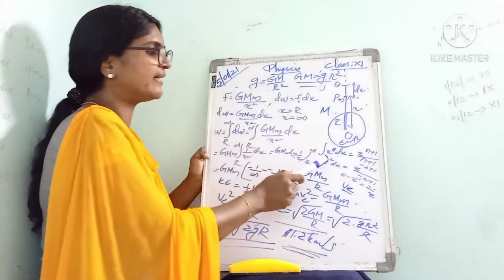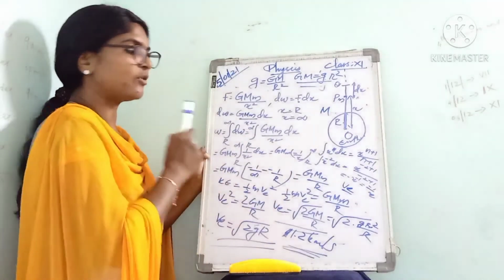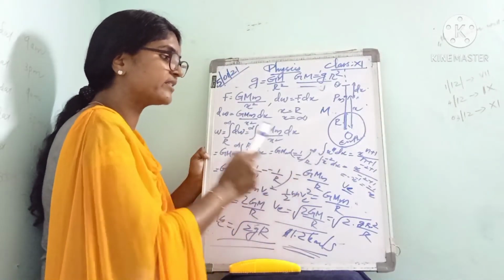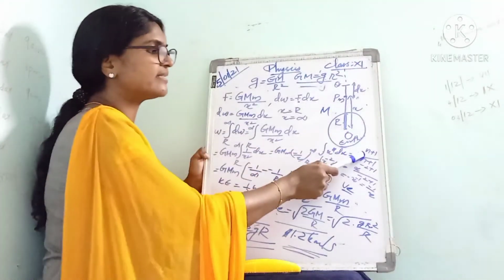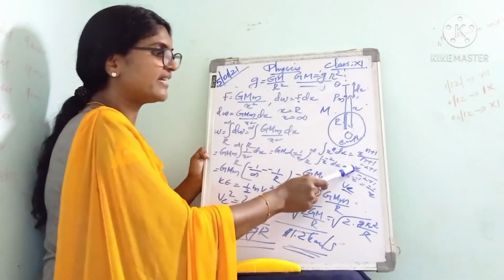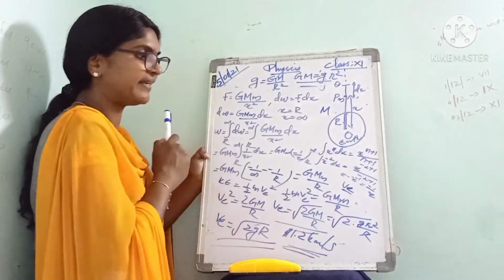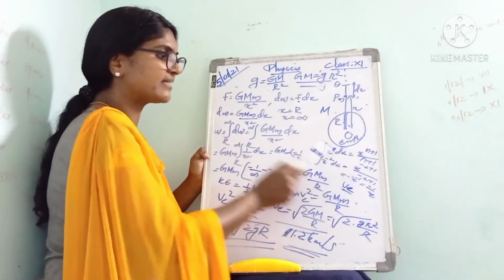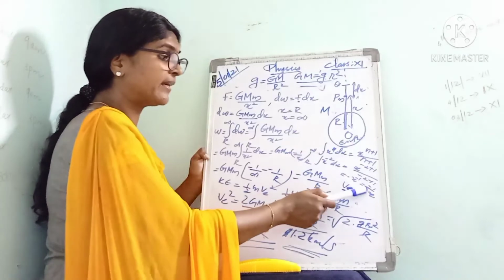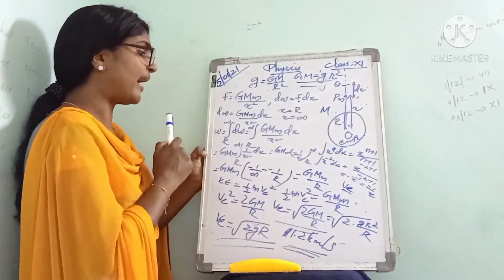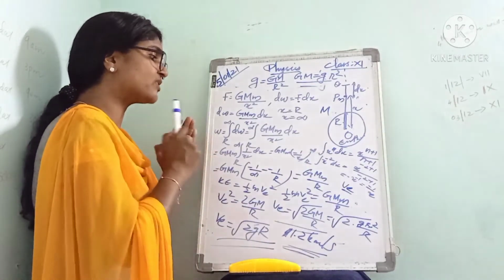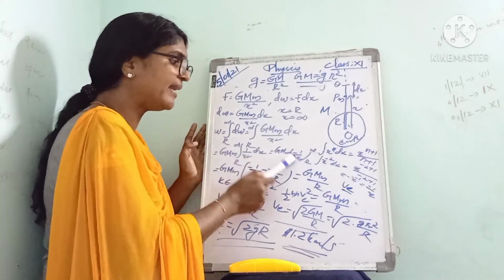1 by x square can be written as x raised to minus 2. So we have to find integral x raised to minus 2 dx by applying this formula. So x raised to minus 2 plus 1 divided by minus 2 plus 1. So we'll get minus x raised to minus 1. That can be written as minus 1 by x. So actually the integral of 1 by x square dx is minus 1 by x.